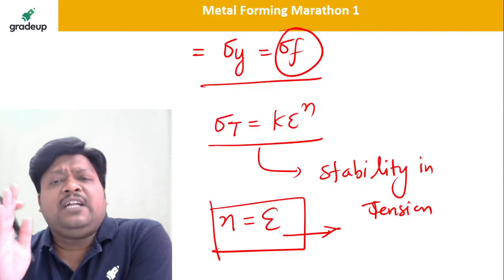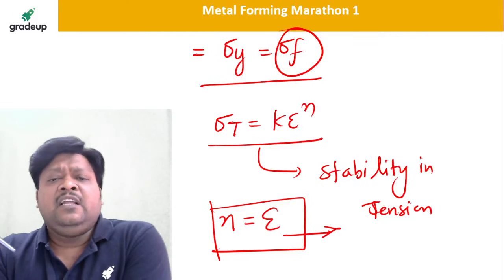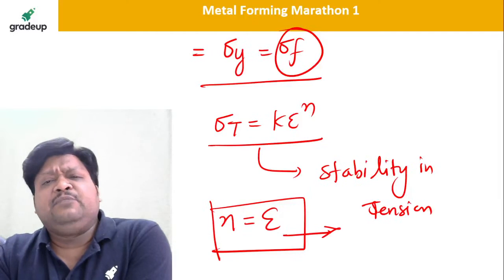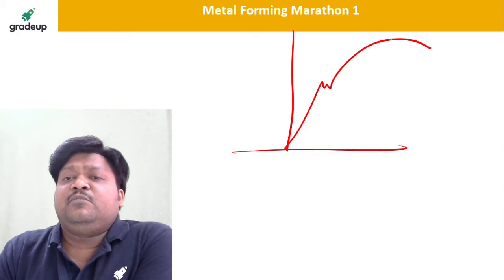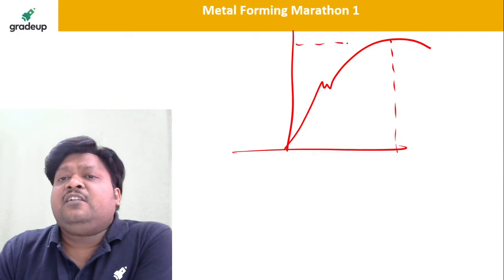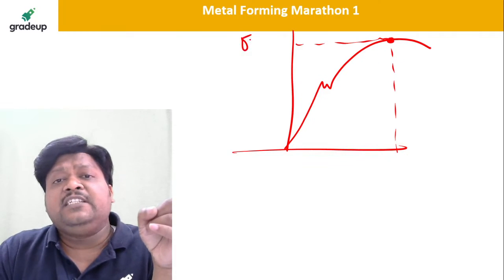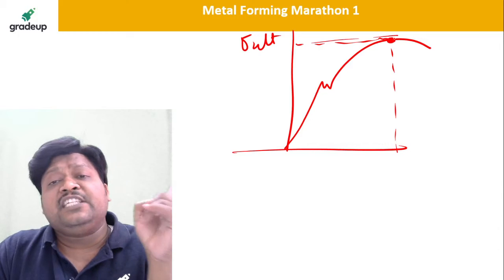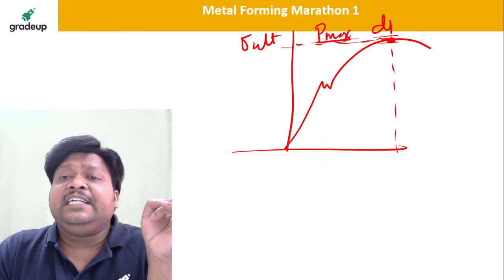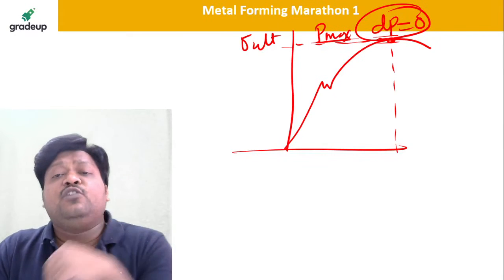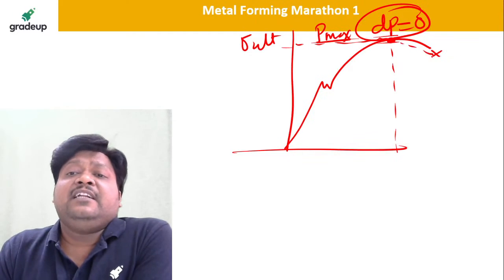You just need to understand the wording of the question. If you understood, it becomes very easy. See, at the ultimate strength of the material, at this point in the stress strain curve, we have the maximum stress, which is sigma ultimate, and this is the point in the stress strain curve having the maximum load. So here P is maximum, so definitely dP will be 0 at this particular point. Change in load is 0, and from here the necking is going to start, and finally there will be failure.